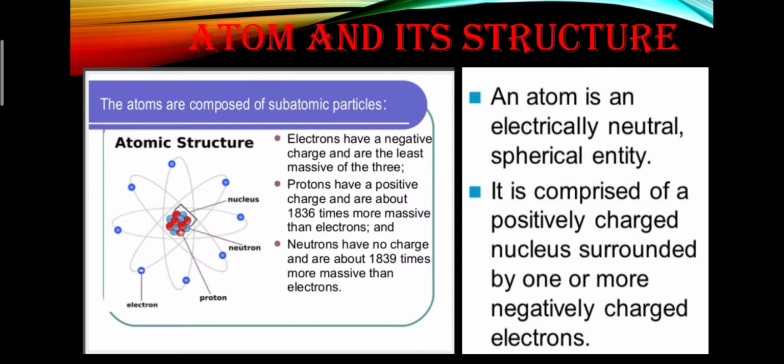An atom is electrically neutral and a spherical entity, as you can see in the diagram, and it is comprised of a positively charged nucleus surrounded by one or more negatively charged electrons. You can see the diagram here, atomic structure. The blue ones are electrons which are rotating around the nucleus, and in the nucleus the sky blue colors are for neutrons, and the positive charges, that is red, are for protons.